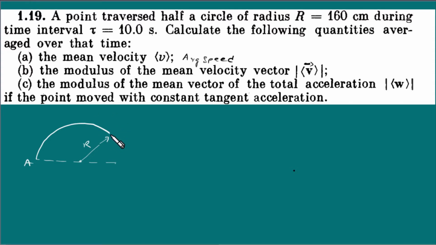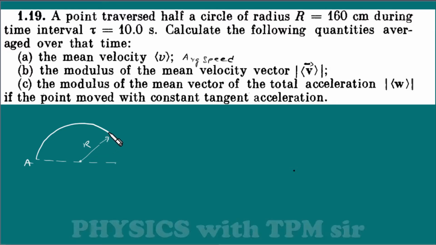If you draw a good diagram, then obviously you would like to solve. You will get more interest in solving the problem if your diagram is good. Okay, fine. So a particle has moved from point A to point B along the circle this way.